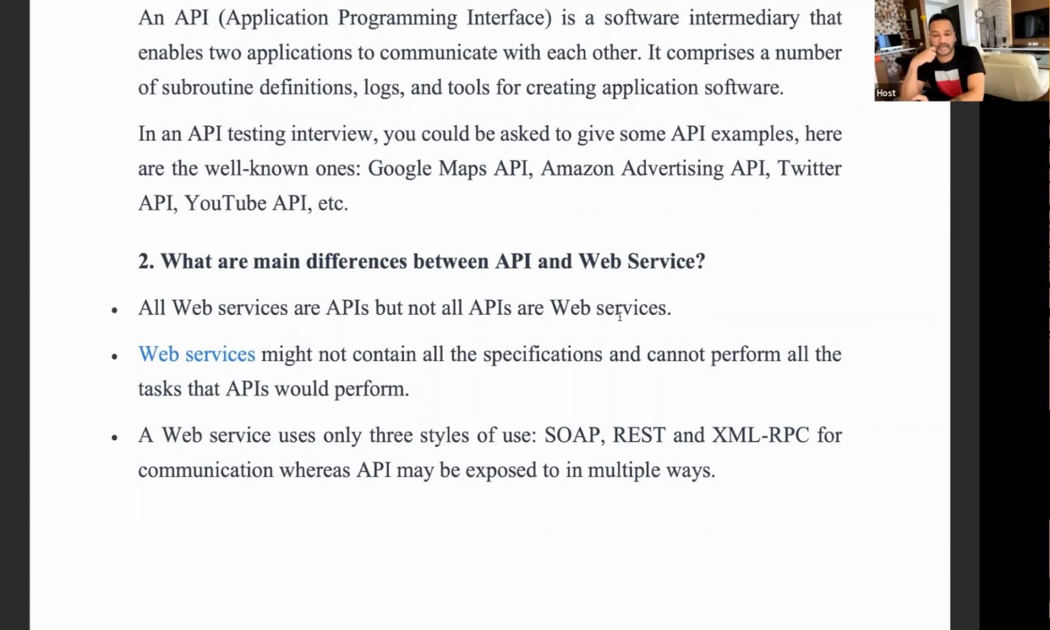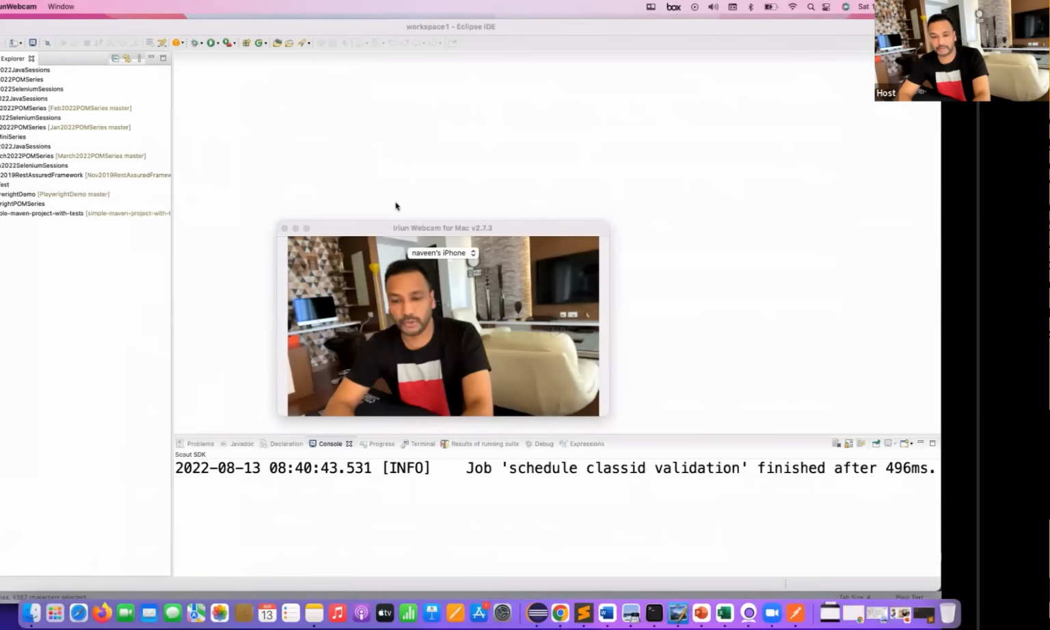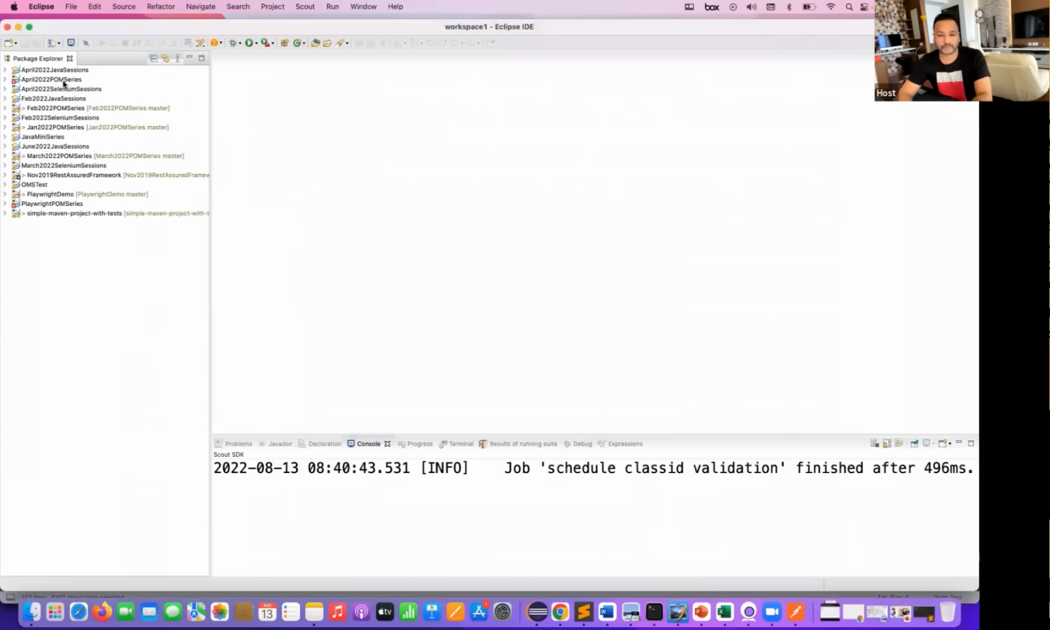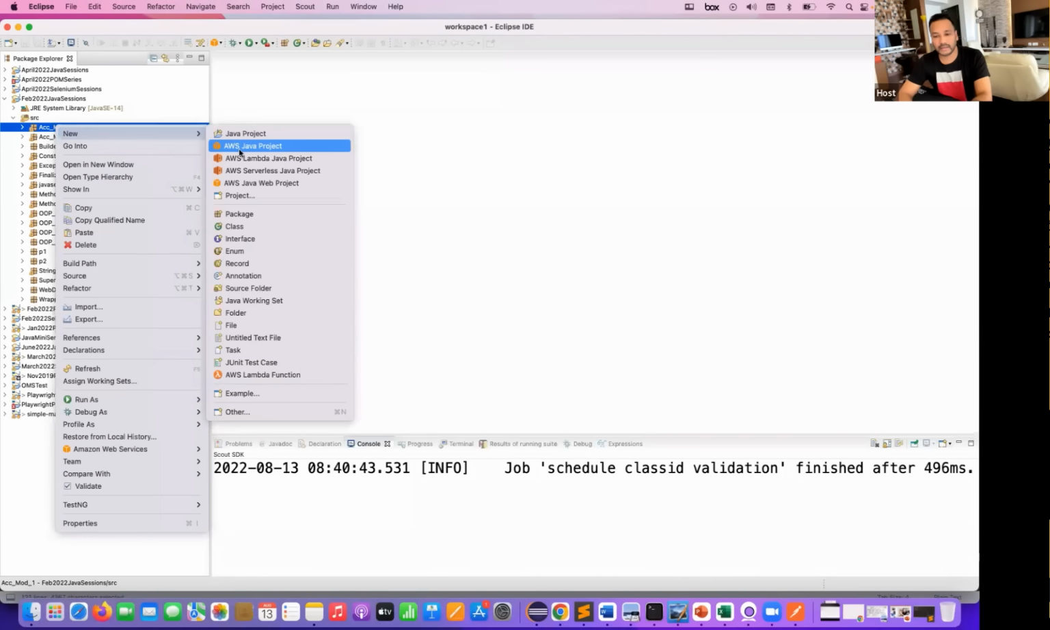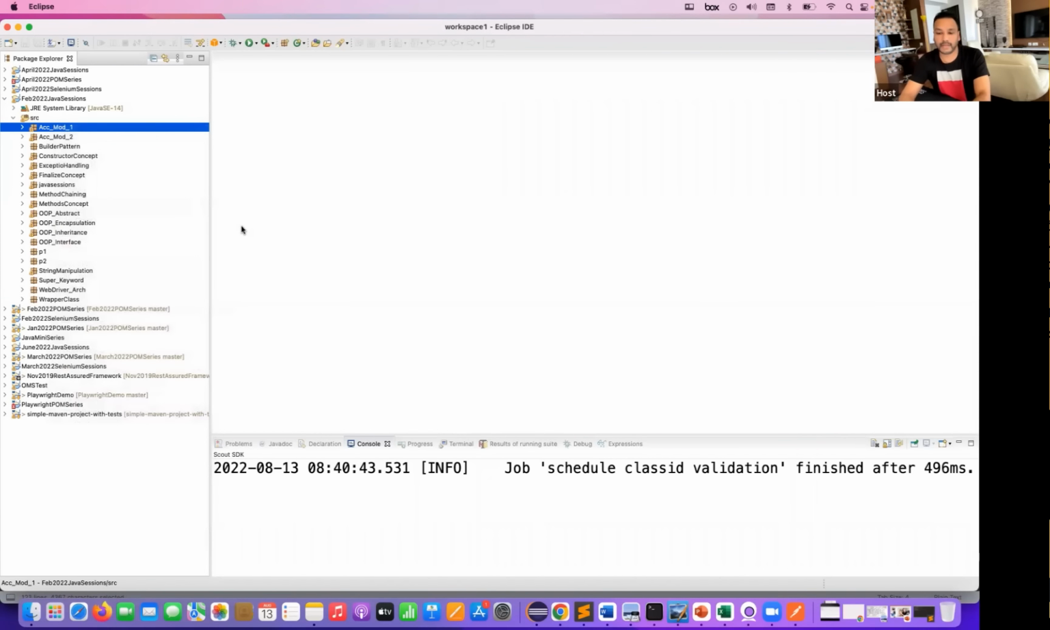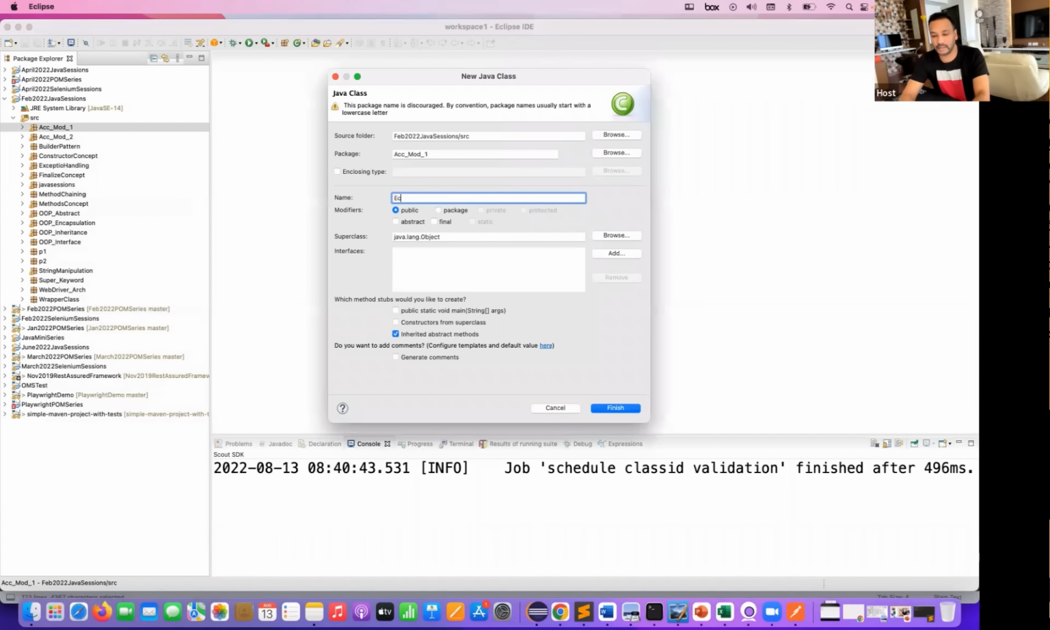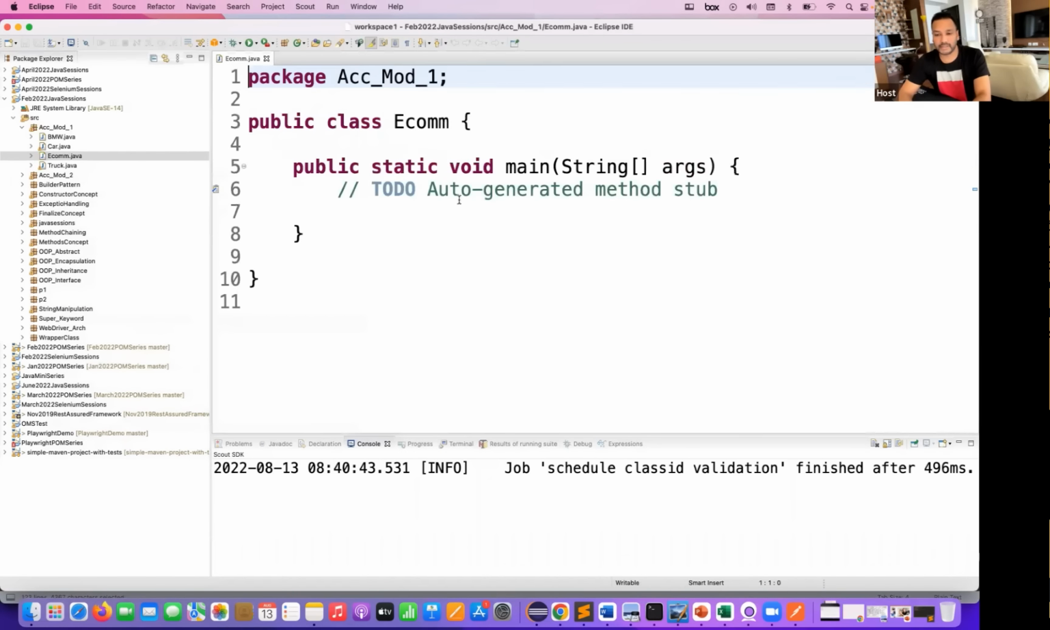Let's say an add method. Let me show you one method over here. This is a Java program that I'm going to create. Under this particular Java program, let's create a simple class. Let's create a new class here. My class name is, for example, ecom class. Then you select the main method and click on finish. Okay, I'm writing a program in Java.